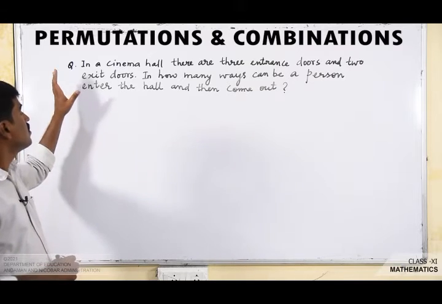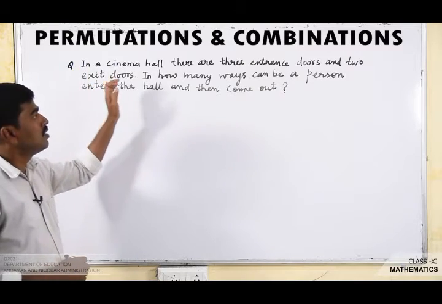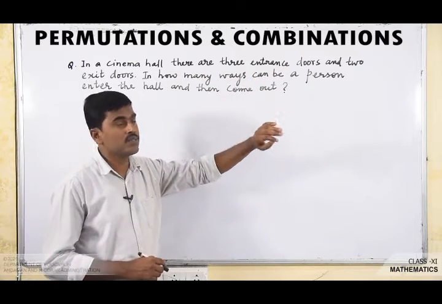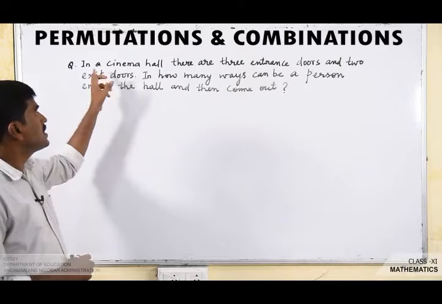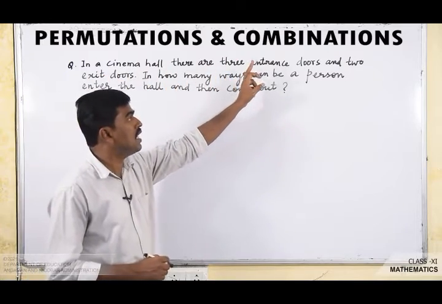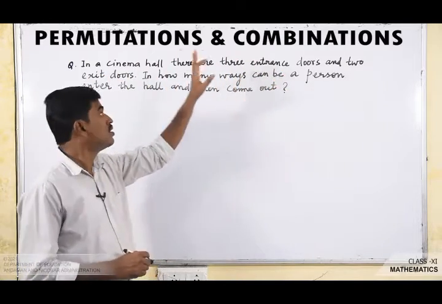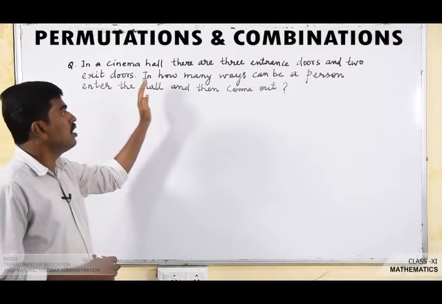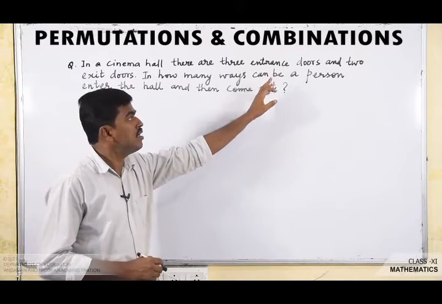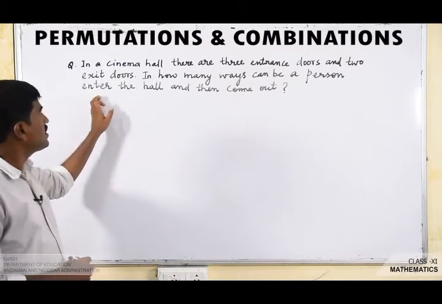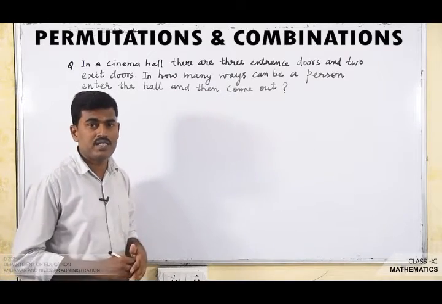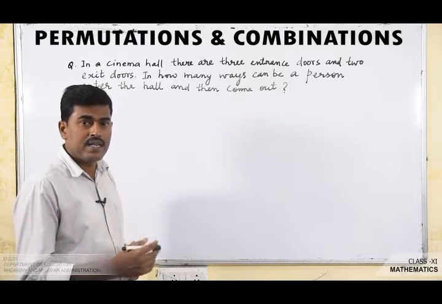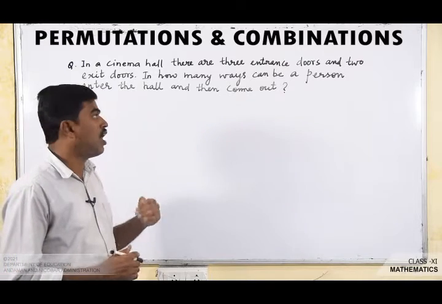The question is, in a cinema hall there are 3 entrance doors and 2 exit doors. In how many ways can a person enter the hall and then come out?